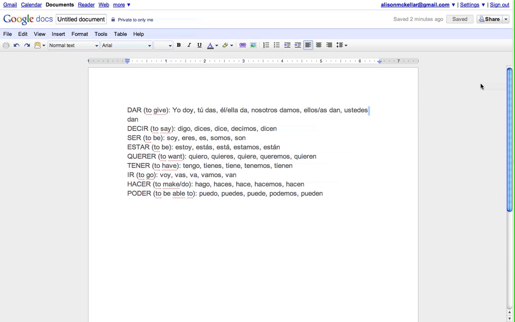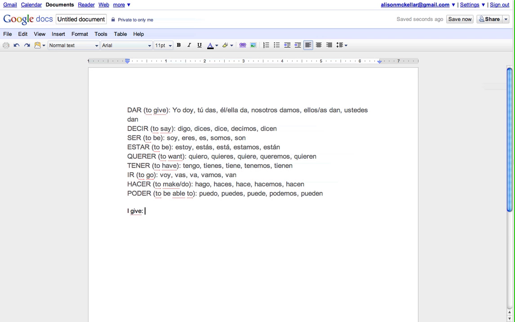Okay, so I just wanted to give you guys a little review of the 9 verbs that our quiz on Thursday is going to be on. The first one, dar, is a verb that means to give. As you can see, it's an AR verb. That's one of the first things you want to ask yourself. It's an AR verb. And on the quiz, I'm going to give you things like I give.